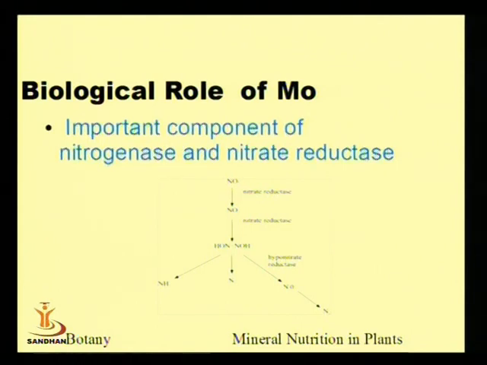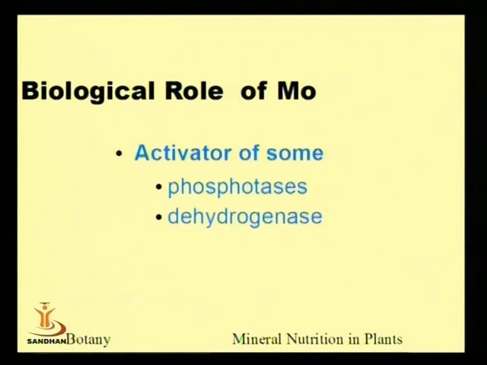For nitrogen fixation, nitrite or nitrate will not be directly involved, ammonia will not be directly involved, but nitrate is to be transferred to the nitrite, this nitrite to the ammonium, and ammonium will ultimately react with glutamate and result in glutamine. Now for the fixation of nitrogen from the air, nitrate reductase and nitrogenase enzymes are there, and the nitrogenase enzyme requires molybdenum as one important factor as a part of its metabolism.